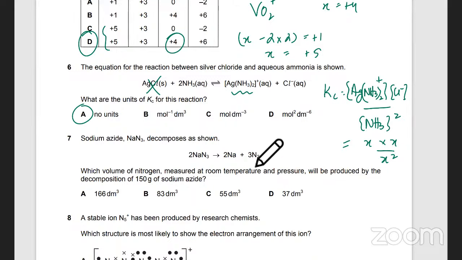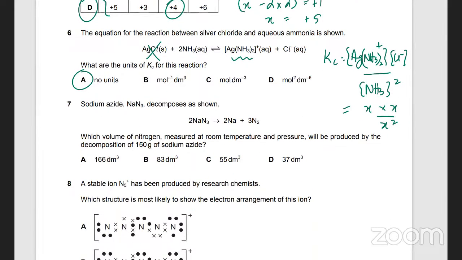Yes. I said next one. Next one is sodium azide decomposes as shown. Which volume of nitrogen, measured at room temperature, so it's RTP, will be produced by 150 grams of sodium azide? तो पहले तो ये 150 grams में कितने moles होंगे of sodium azide?